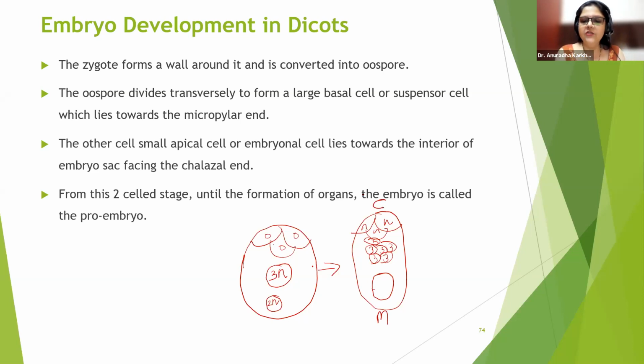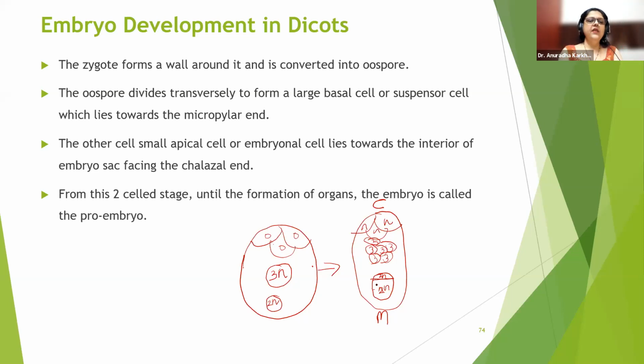Where the antipodals are, we call that the chalazial region. Correct? Now pay attention. They are saying a large basal cell or a suspensor cell which lies towards the micropylar end. That means, don't you think it will be like this? So this will become N, this will become 2N, this will become 2N. So the one towards the micropylar end is going to be the larger cell.